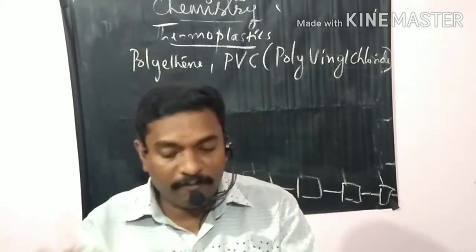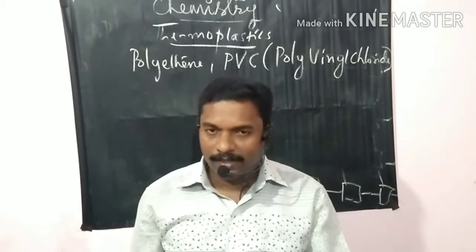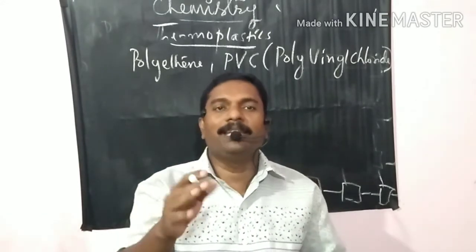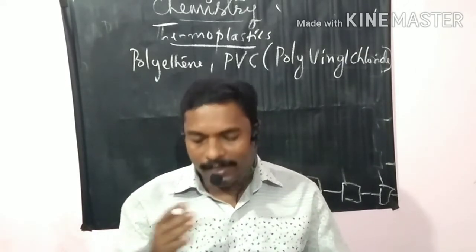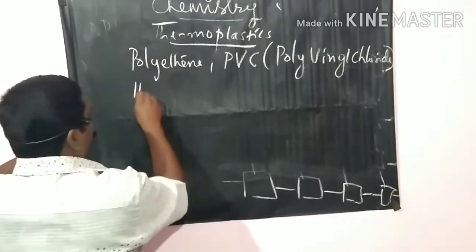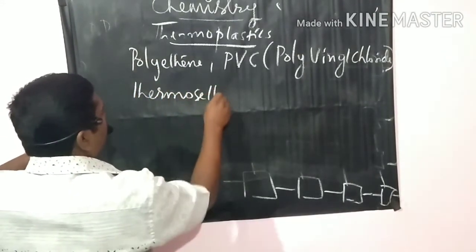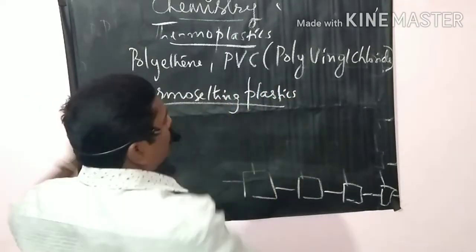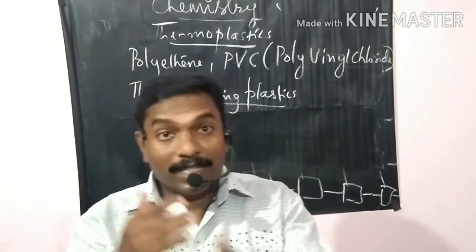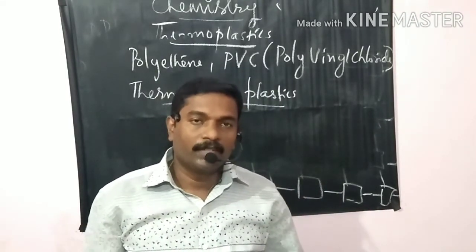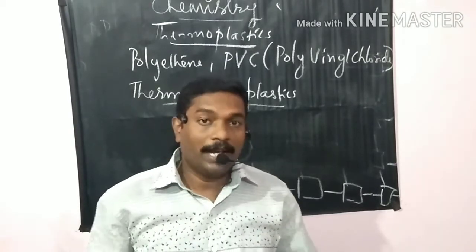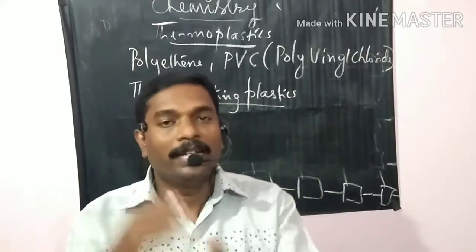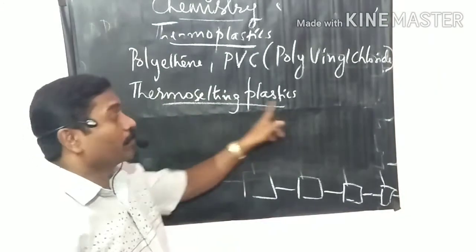Then another type of plastic, which once molded cannot be softened by heating, is called thermosetting plastic. Once it is heated, it becomes soft, and on cooling it becomes hard. The hardened mass cannot be softened again in thermosetting plastics.